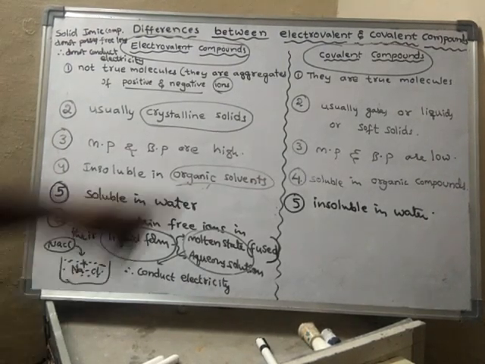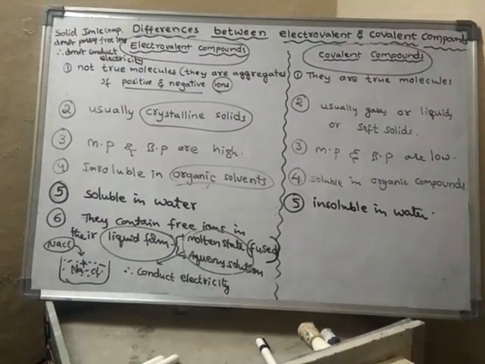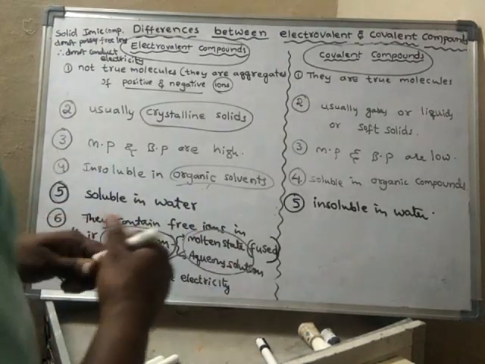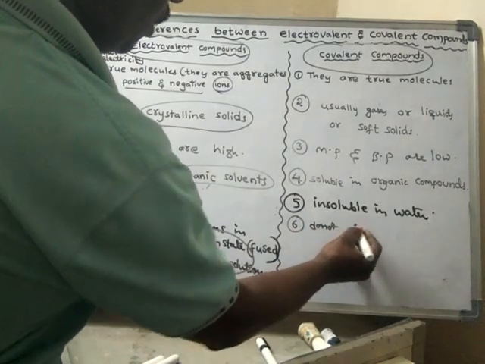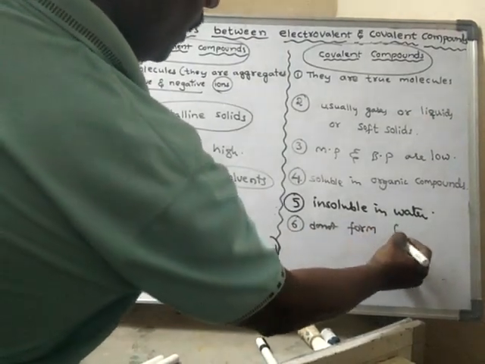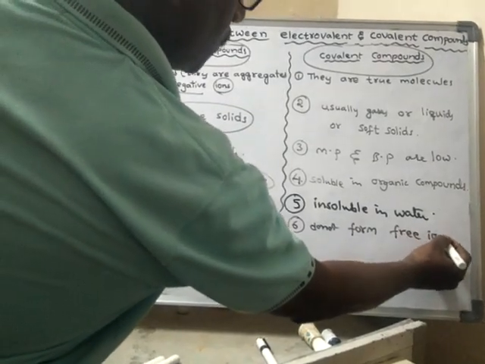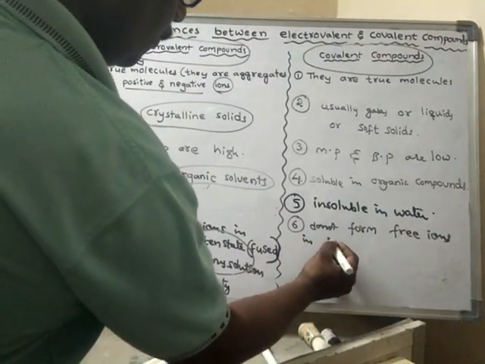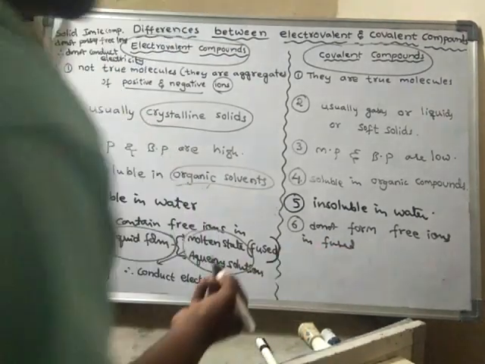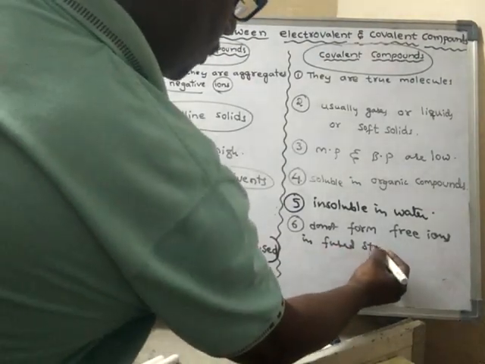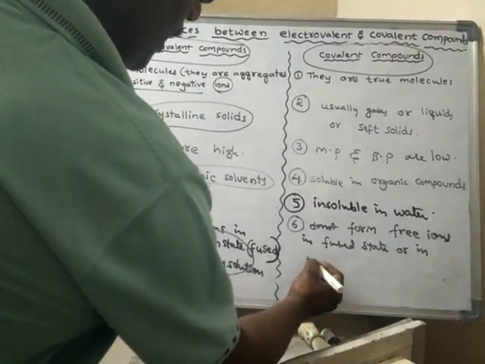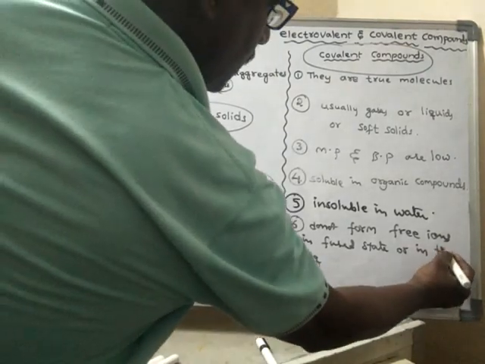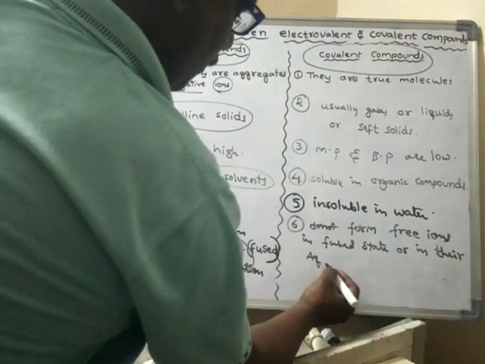If you speak about covalent compounds, they do not possess any free ions. They do not form free ions in fused state, that is molten state, or in aqueous solutions.